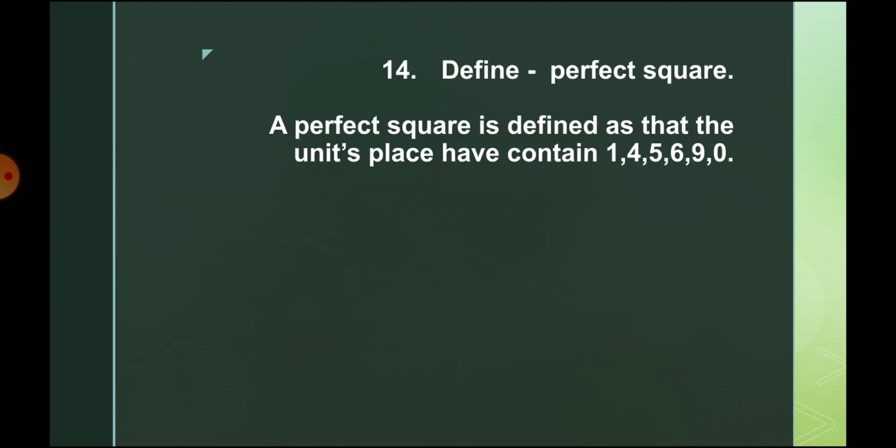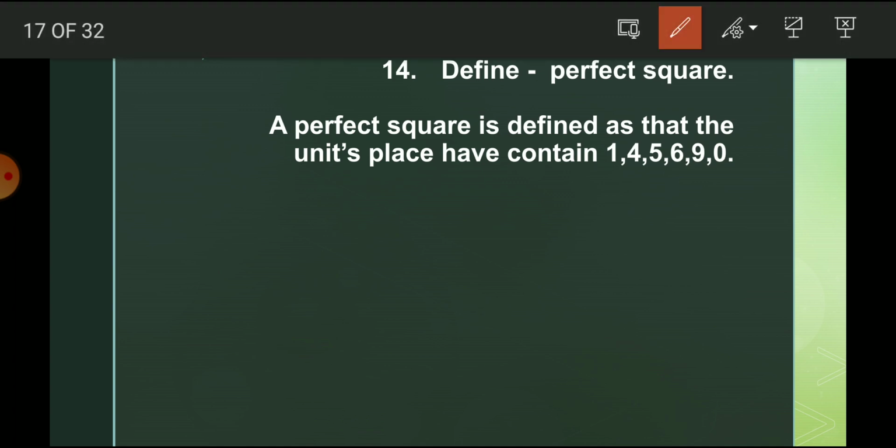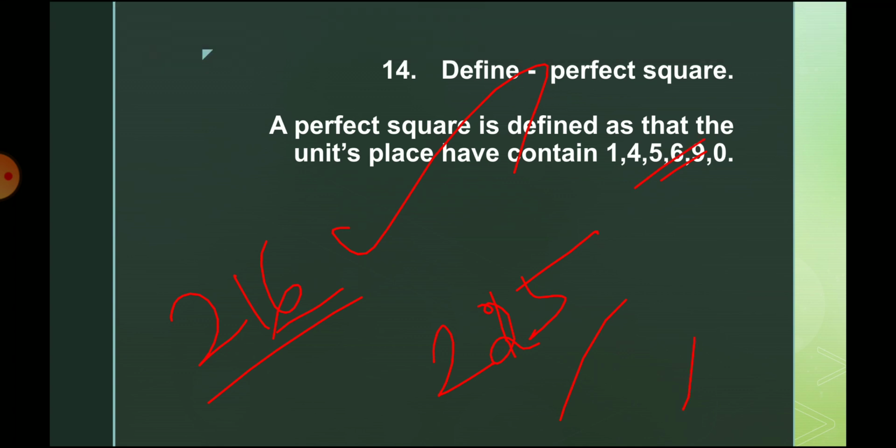Then perfect square. We already know about it. What is meant by a perfect square? A perfect square has units place containing 1, 4, 5, 6, 9 or 0. For example, 216: is this a perfect square? Check the units place. Here it is 6, so this is a perfect square. Then 225: here the units place is 5, so this is a perfect square.